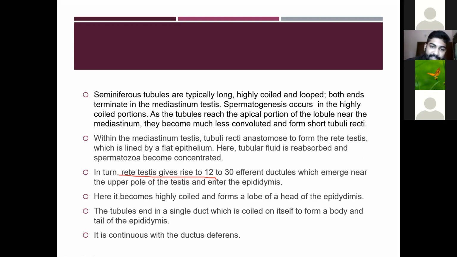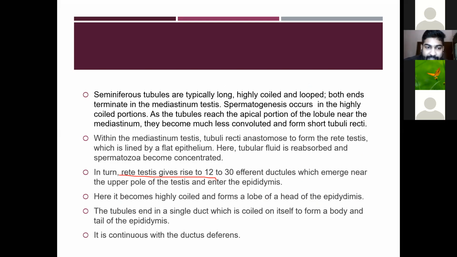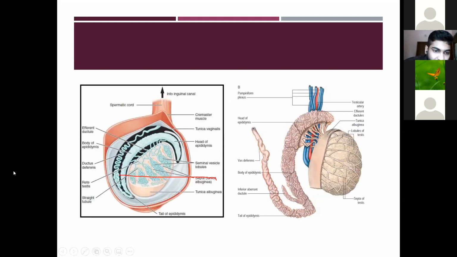Within the mediastinum, the tubuli recti anastomoses to form the rete testis, which is lined by flat epithelia. Here you can see the rete testis. The tubuli recti merge together to form the rete testis.